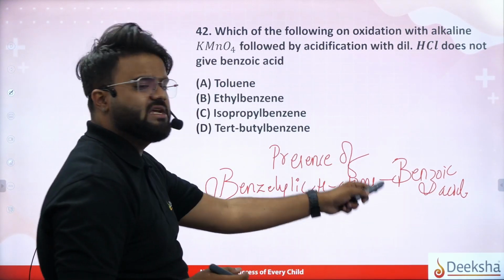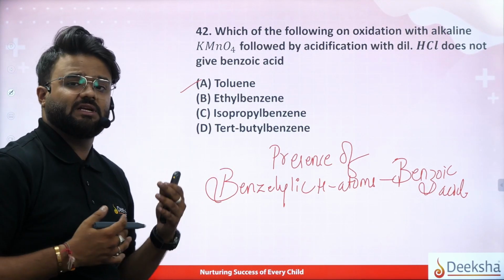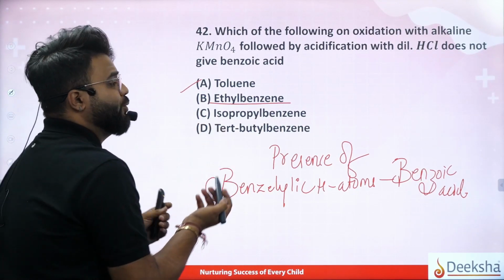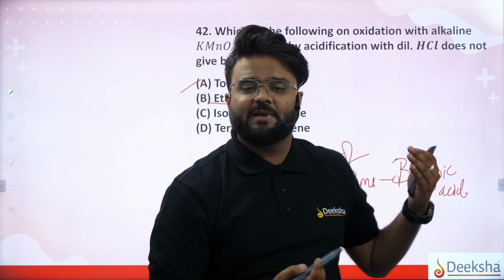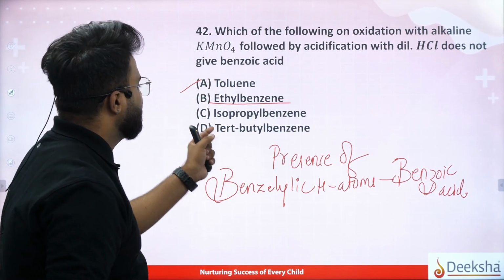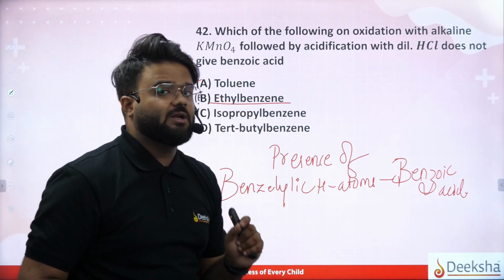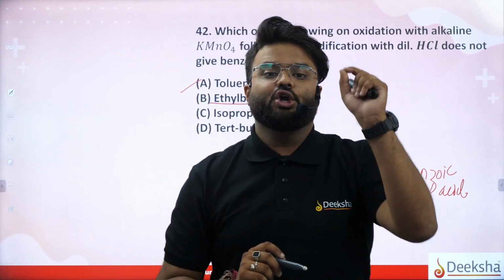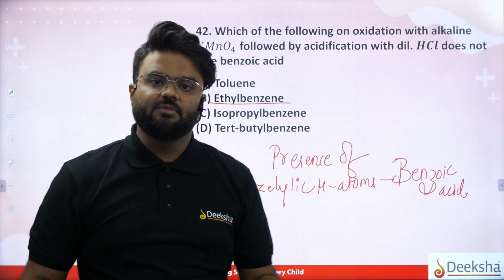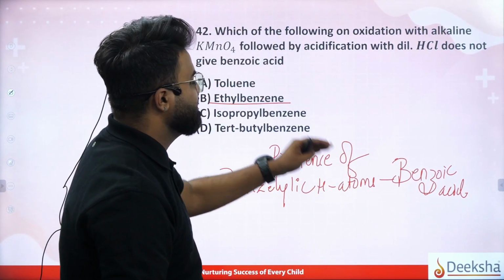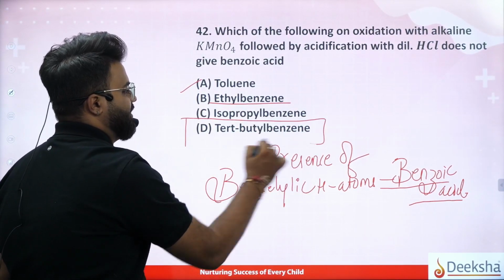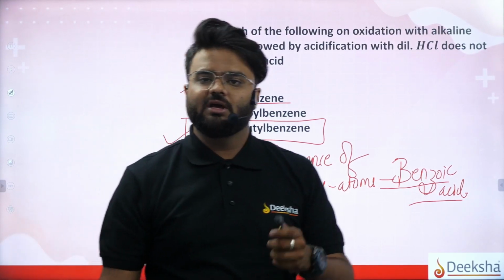So we know that benzylic hydrogen atom is present in toluene. Obviously it is present in ethyl benzene, and in isopropyl benzene, obviously benzylic hydrogen will be there. But coming back to tertiary butyl benzene, we get nothing due to the absence of benzylic hydrogen atom. Due to the absence of benzylic hydrogen atom, this will not oxidize to give a benzoic acid. So option D will be your right answer.